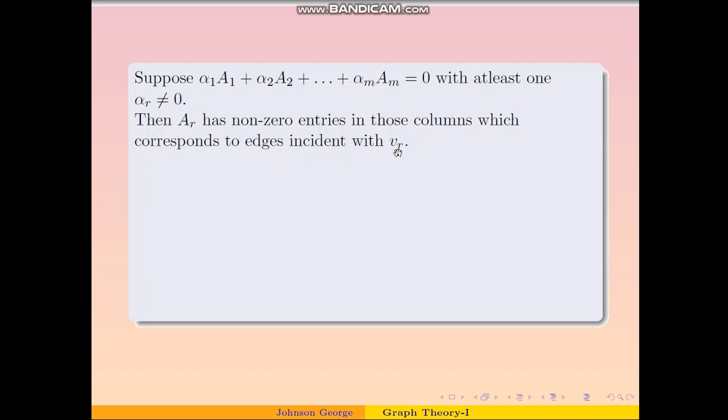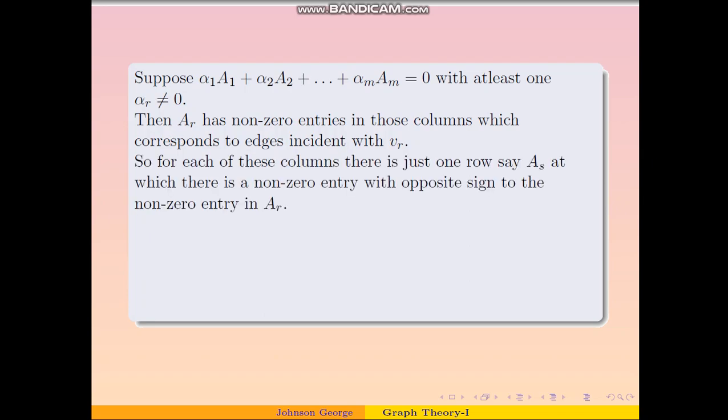Now because the digraph G is connected, this Vr must be adjacent to a vertex, let us call it Vs. In that case Ar must have a non-zero entry, say either +1 or -1, and therefore the row As must have a non-zero entry -1 or +1.